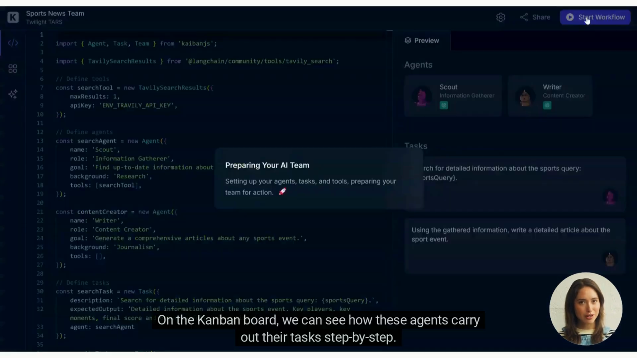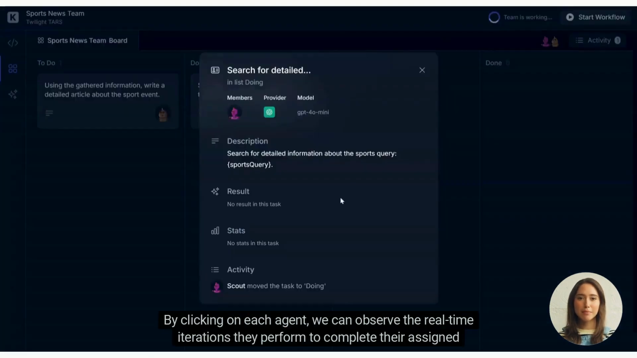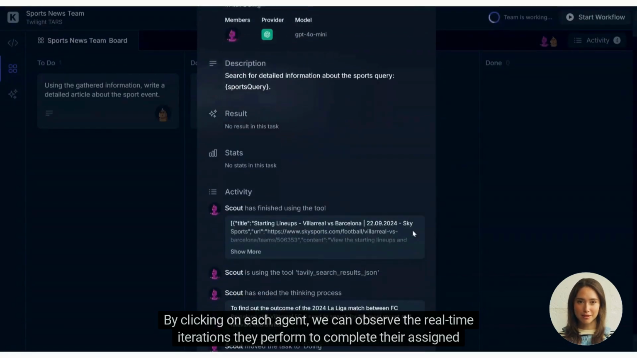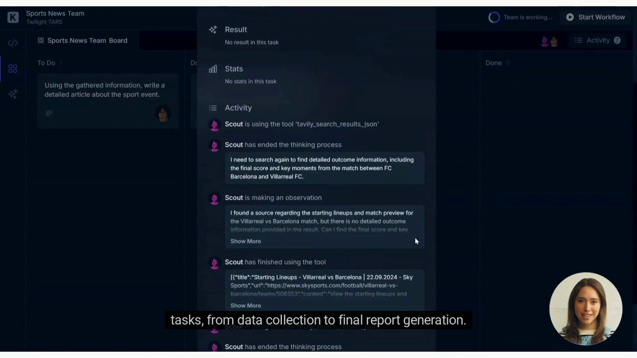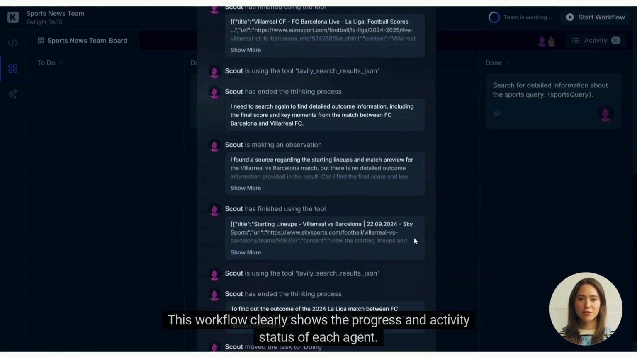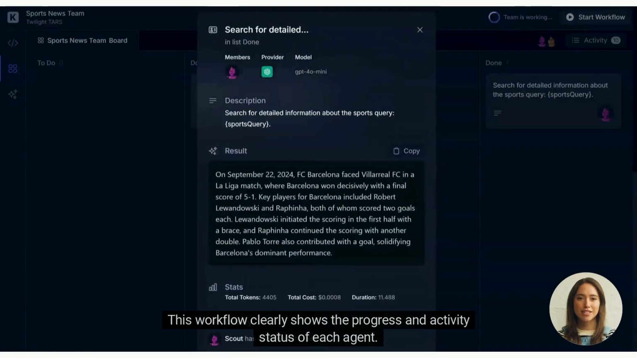On the Kanban board, we can see how these agents carry out their tasks step by step. By clicking on each agent, we can observe the real-time iterations they perform to complete their assigned tasks, from data collection to final report generation. This workflow clearly shows the progress and activity status of each agent.